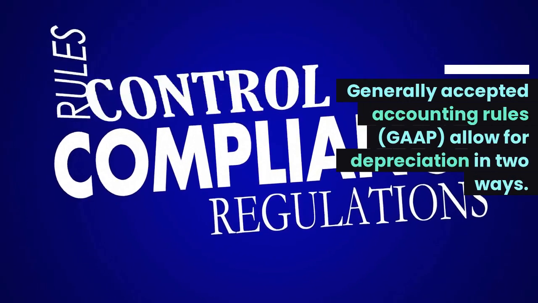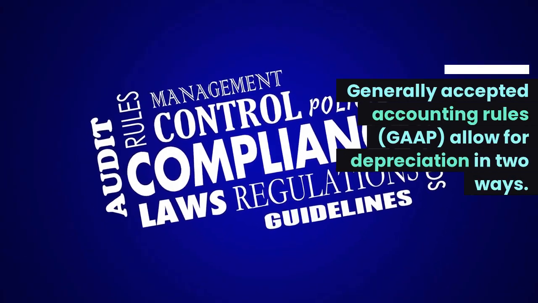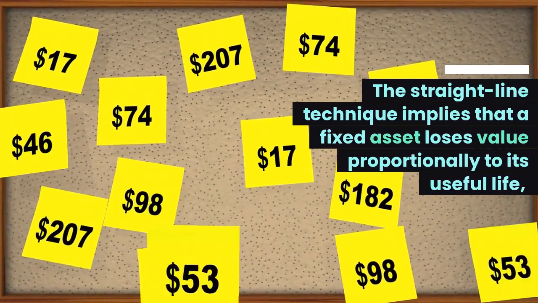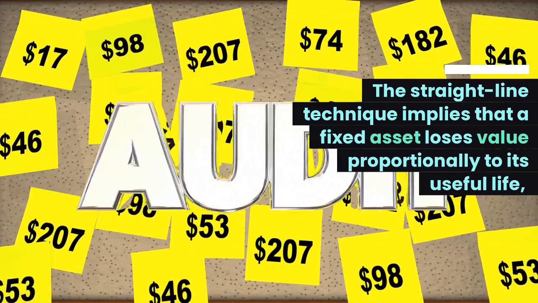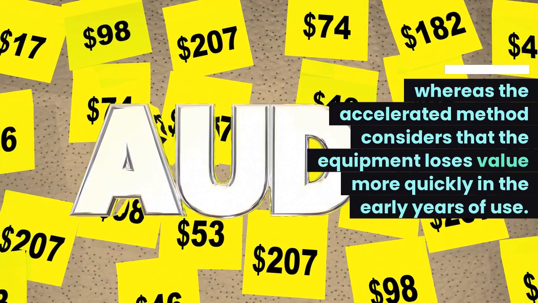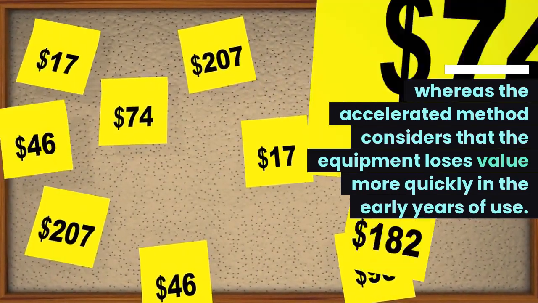Generally accepted accounting rules allow for depreciation in two ways. The straight line technique implies that a fixed asset loses value proportionally to its useful life, whereas the accelerated method considers that the equipment loses value more quickly in the early years of use.